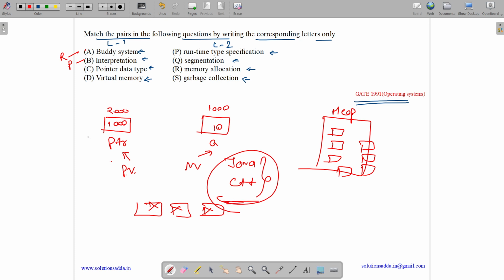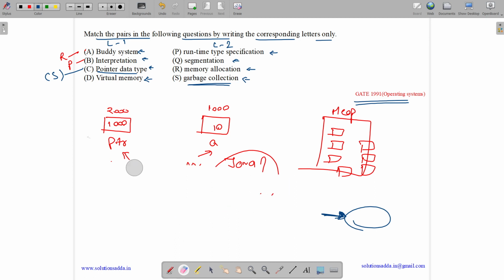How these garbage collectors work is that they need to know whether they have to remove a node or not, because it might be possible that we are still using a node. So they will remove a node in the case when there is no pointer pointing to that node. So pointers can be used for garbage collection. So C is mapped to option S.